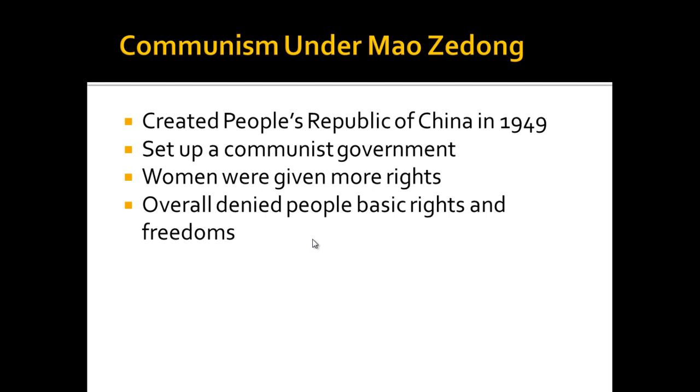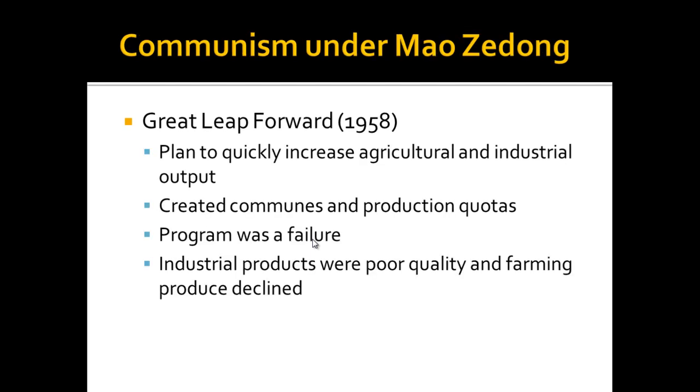Opponents of the communists were put down as counter-revolutionaries. It's a very oppressive government. In 1958, Mao will launch something called the Great Leap Forward. He urged people to make a superhuman effort to increase farm and industrial output.